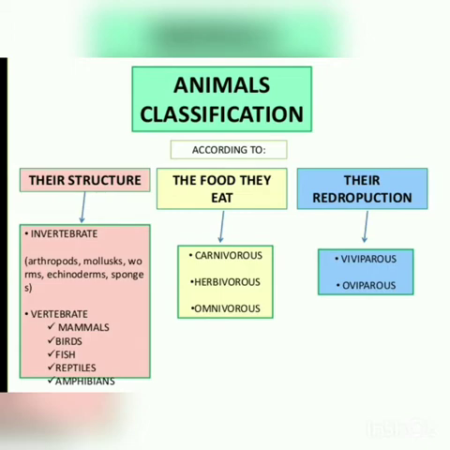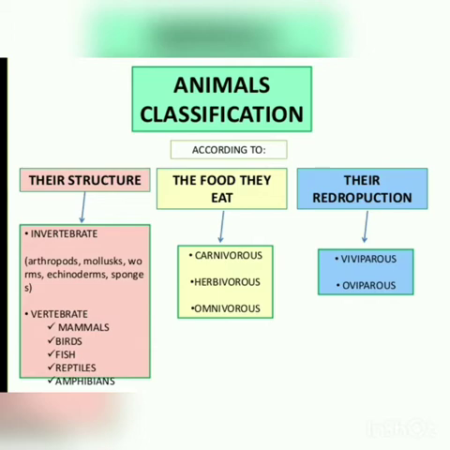So, we will see what vertebrates are, then the food they eat. Based on the food that animals eat, they are classified into three types: carnivores, herbivores, and omnivores.